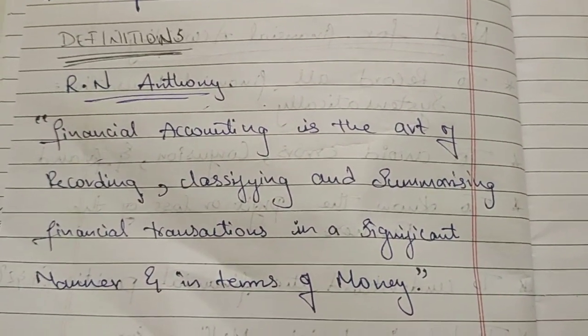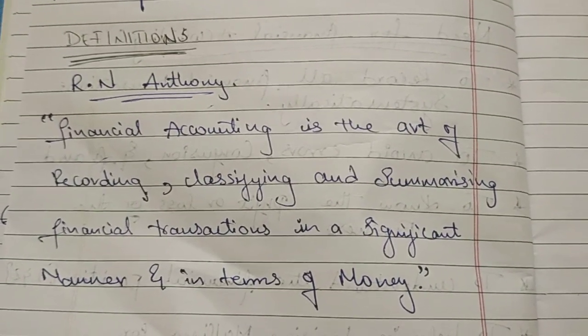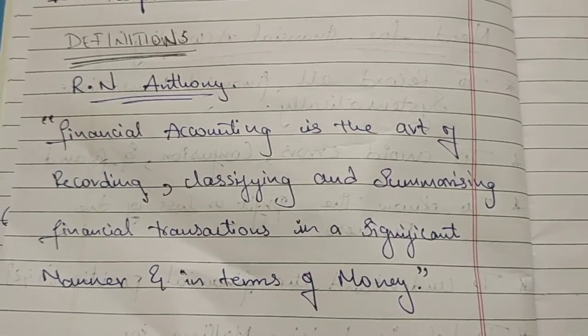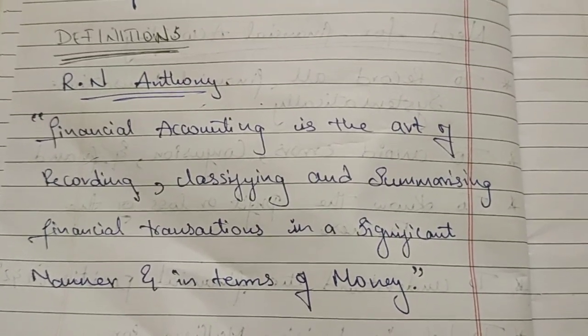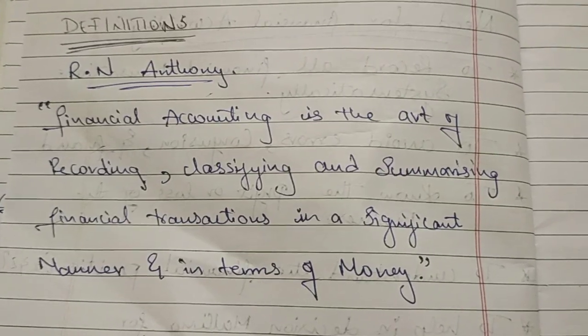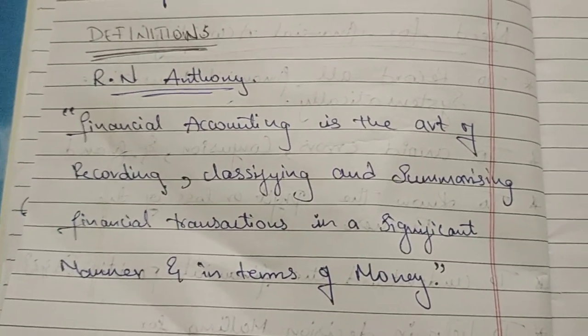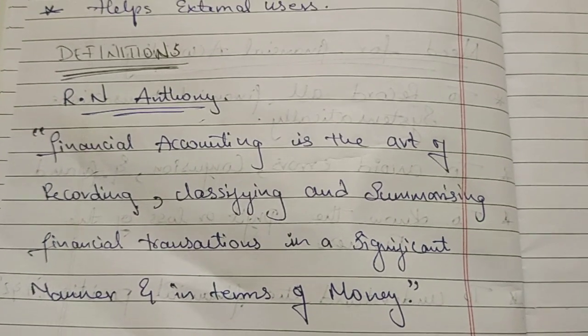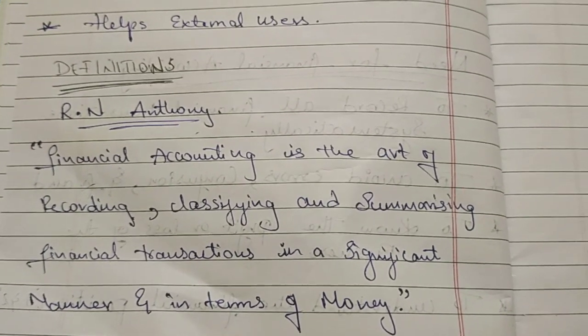So we are doing all this work in terms of money. So it is done in the manner of money, in terms of money. So financial accounting is an art of recording, classifying, summarizing the financial transactions in a significant manner with the proper rules and regulations and in terms of money. So it is a simple definition, understandable and rememberable.